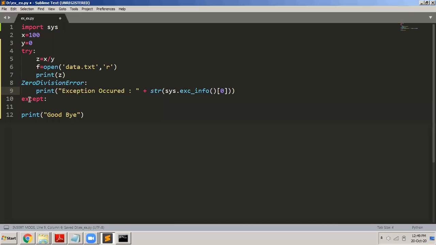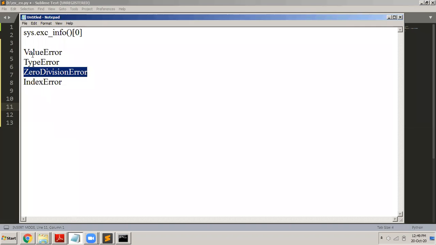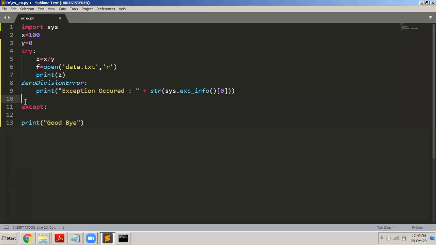So here, what will happen is, let us say you want to catch a value error, then you can even do that, and you can have a different print statement for that. So basically what we are trying to do here is execute a separate set of code if a specific error is encountered. For example, if an error occurs because of divide by zero, this part of the program will get executed. The remaining blocks will not get executed.